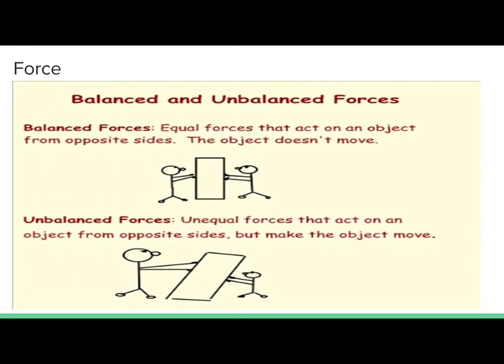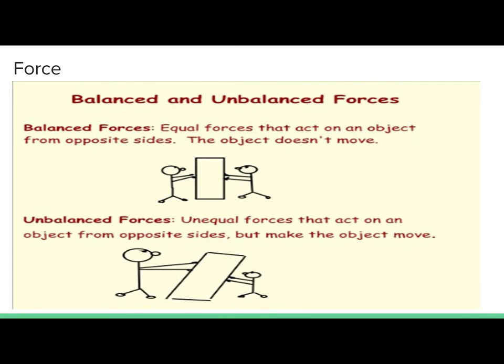Balanced and unbalanced forces. Balanced forces equal forces that act on an object from opposite sides. The object doesn't move. There you are, you and your twin, and you're pushing and you're about as strong as each other. The object doesn't move.